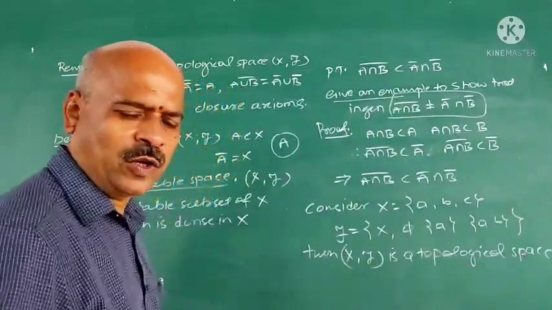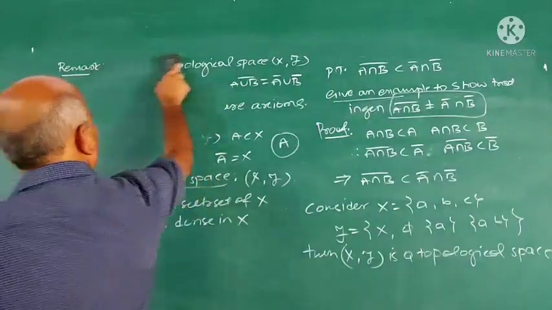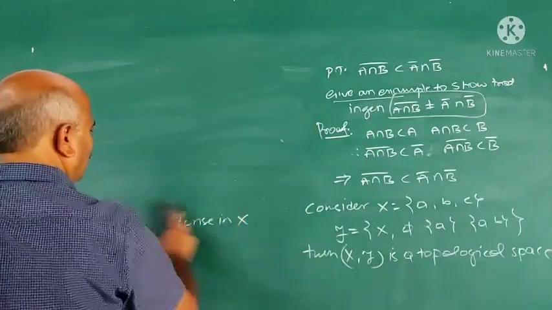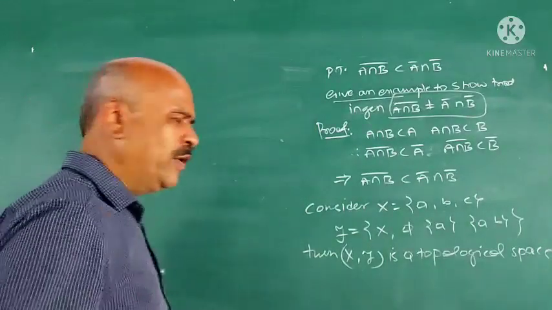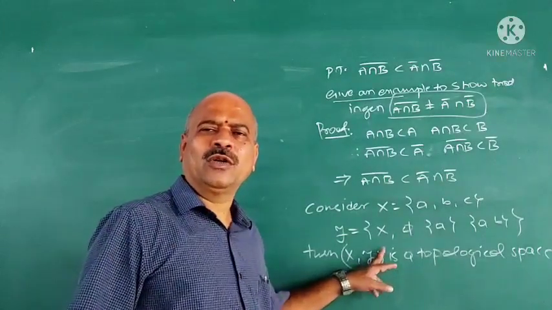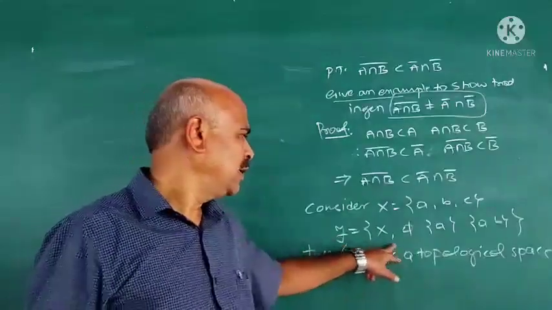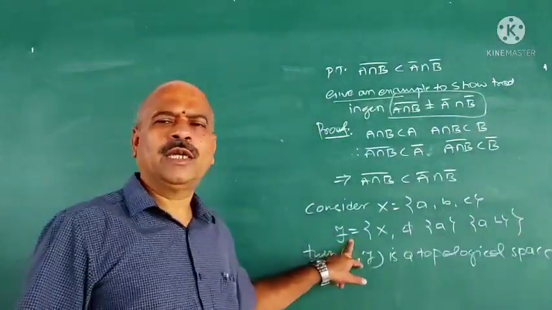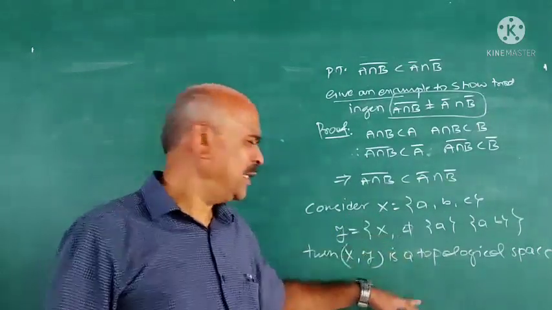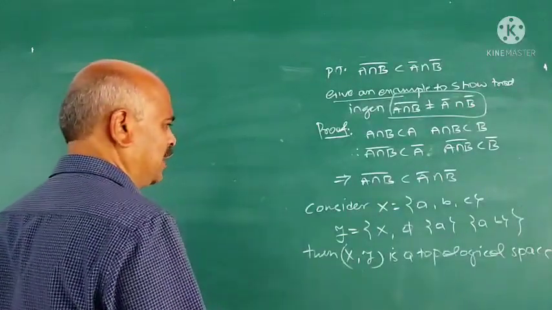How to verify it is a topology? Topological space means if tau is a topology on X, then (X, tau) is called a topological space. You have to verify tau is a topology on X. That is left as an exercise because you know how to verify a topology. By definition, this collection of subsets of X must satisfy 4 axioms. You verify that. And here (X, tau) is a topological space.